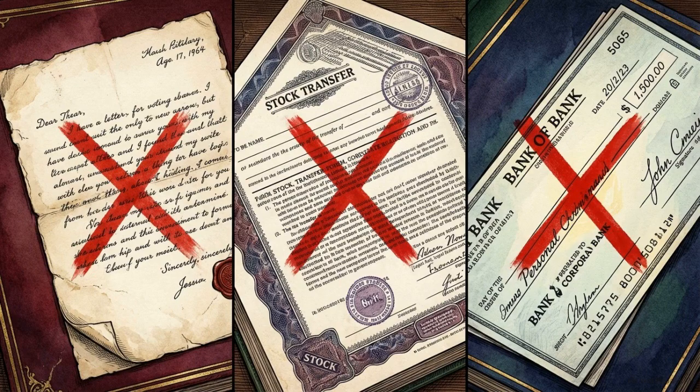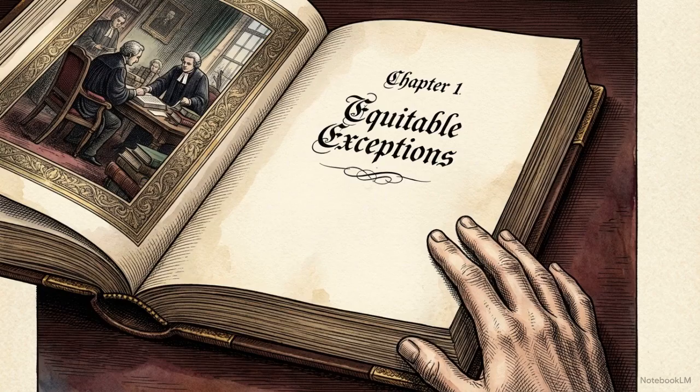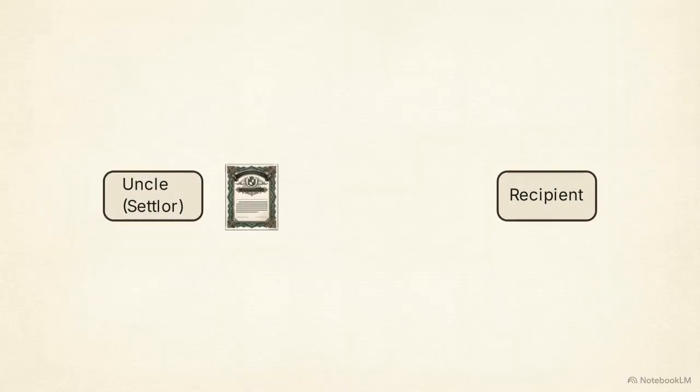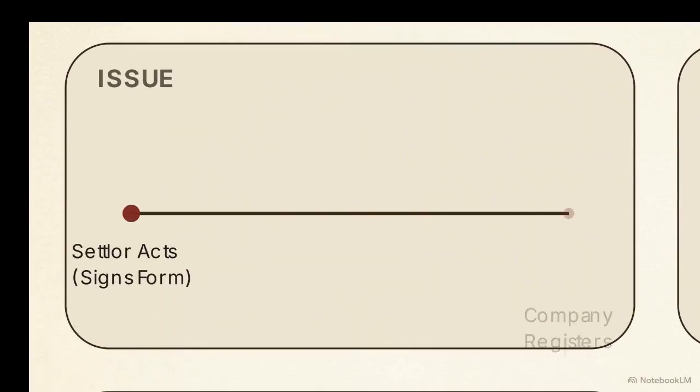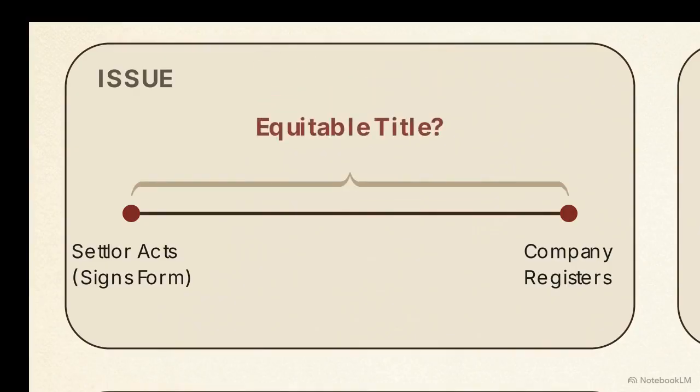Under this strict common law analysis, our hypothetical uncle has failed on all fronts. To save these transfers, we have to examine the precise boundaries where equity is willing to launch a rescue operation. Let's analyze the uncle's failed share transfer using the 1952 case of Re Rose. The core issue: who possesses equitable title before actual company registration?